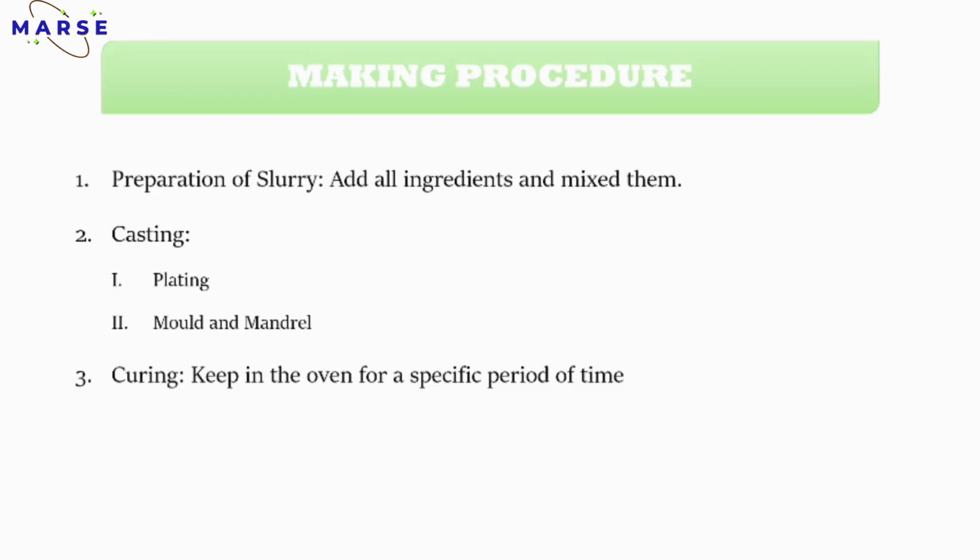First one is the plating part, second one is mold and mandrel. Mold and mandrel is used to make the actual grain, and the plating part is used to calculate the burn time and performance parameters. And the last one is curing. You keep it in the oven for a specific period of time.